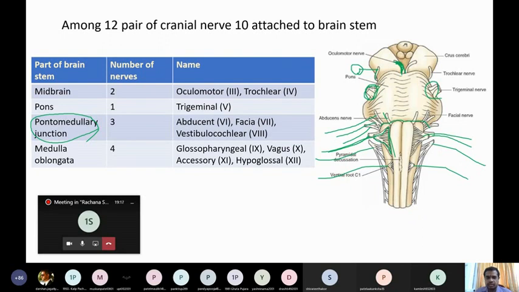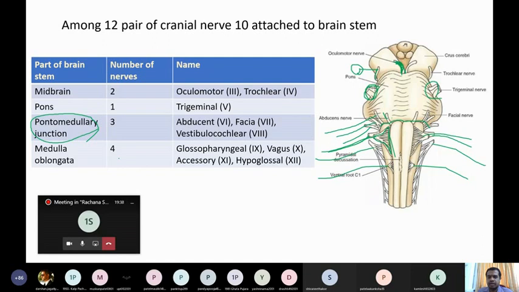So, easy to remember: midbrain 2, pons 1, pontomedullary 3, and medulla oblongata 4. 2, 1, 3, 4. Clear? So, 1, 2, 3, 4 in a different way. Okay, so 2, 1, 3, 4.